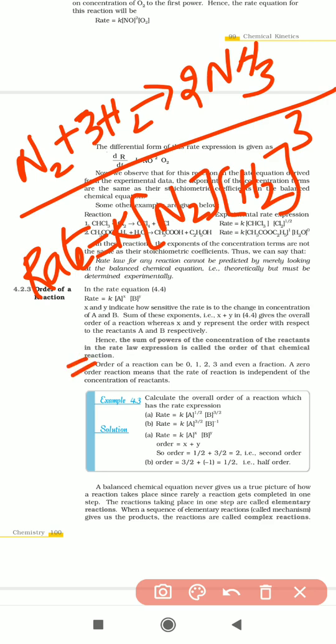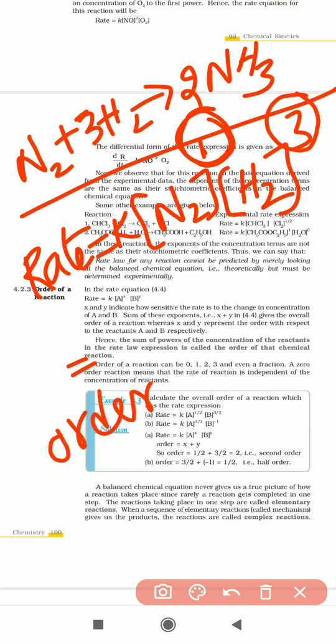So how are we writing the order? Order is nothing but the sum of the exponential powers of all the reacting species. How much will the exponential powers be here? Nitrogen concentration has power 1, and hydrogen concentration has power 3. Therefore, order of reaction is 1 plus 3, which is 4.